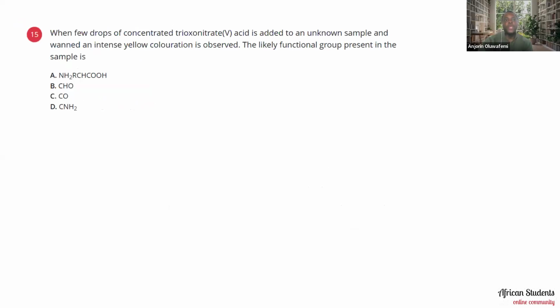Okay. When a few drops of concentrated trioxonitrate(V) acid is added to an unknown sample and warmed, an intense yellow coloration is observed. The likely functional group present in the sample is option A, option B, option C, or option D? Okay, so the likely one is actually option A. And why did we choose that?